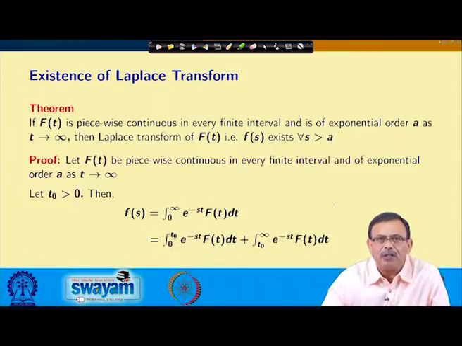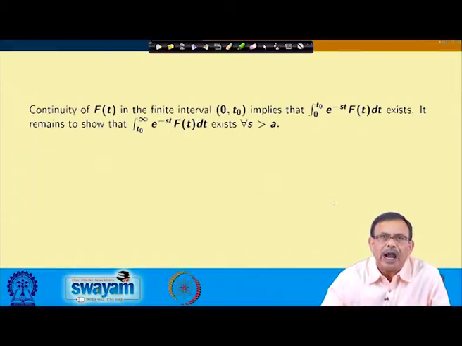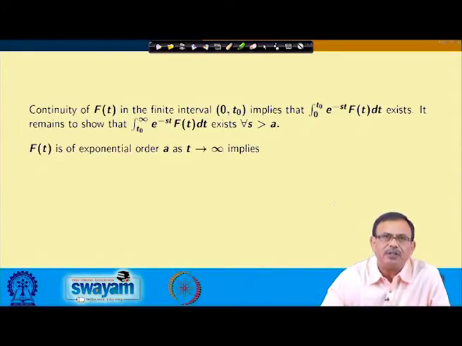This I am dividing into two parts, 0 to t naught and t naught to infinity, and since f is continuous on the finite interval, the integral from 0 to t naught of e power minus st f(t) dt will always exist, and we have to show that the integral from t naught to infinity of e power minus st f(t) dt will also exist.